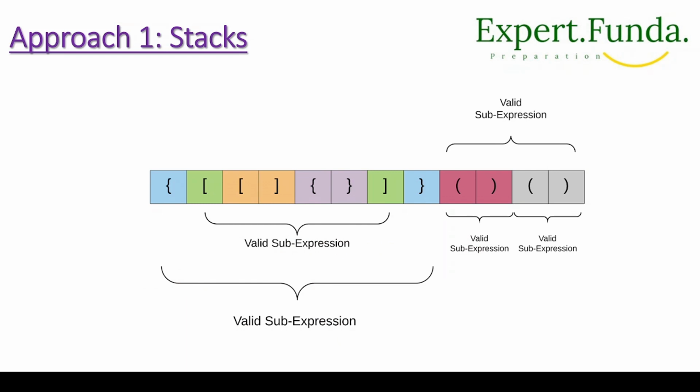Now coming back to the approach, we can use a stack to implement this problem. When we encounter a closing brace, we don't really know if there is a corresponding opening brace available or not. That's why we are using the left count, which we update each time. So the closest unmatched opening brace available, in the curly braces, not the square bracket. We will just follow all the braces.